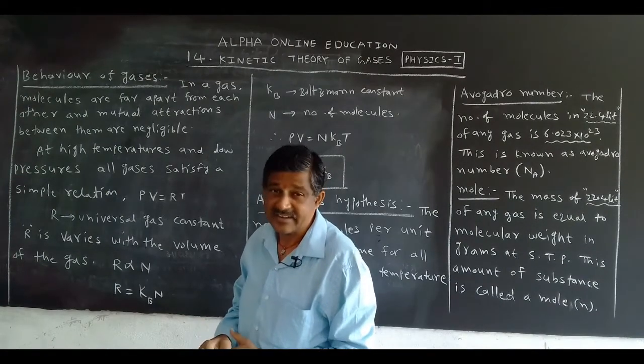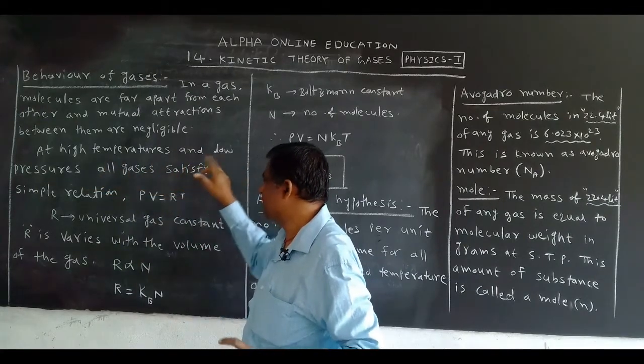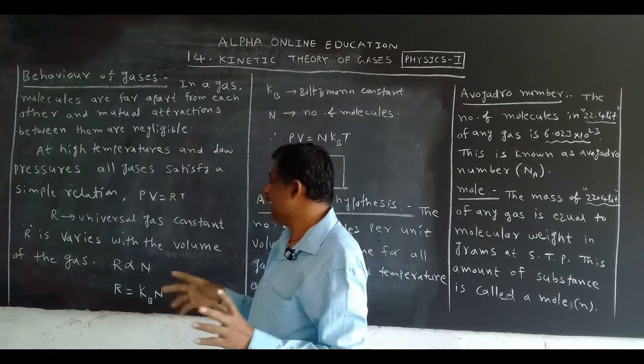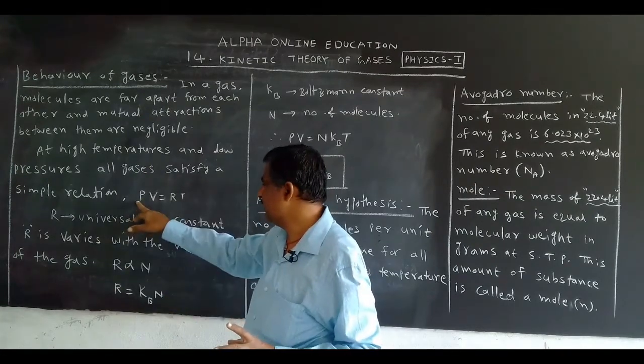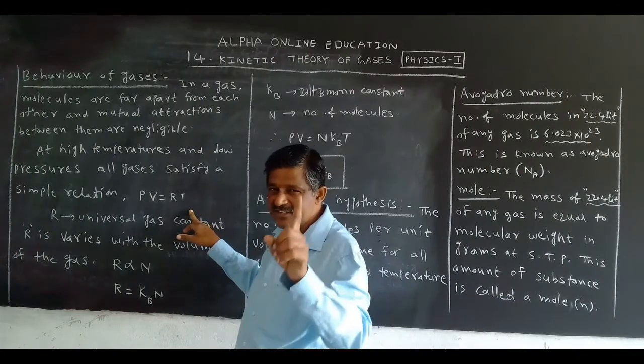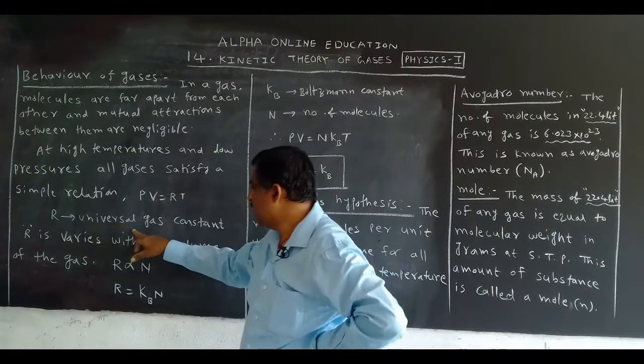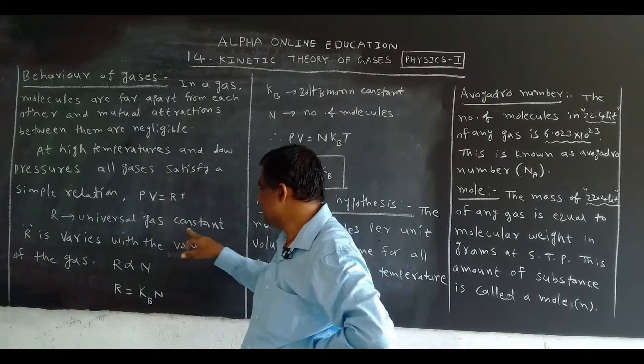This is called a real gas also, but at high temperatures and low pressures, all gases satisfy a simple relation. What is that? PV = RT. It is the ideal gas equation for 1 mole of a gas. What is capital R? Capital R is the universal gas constant.